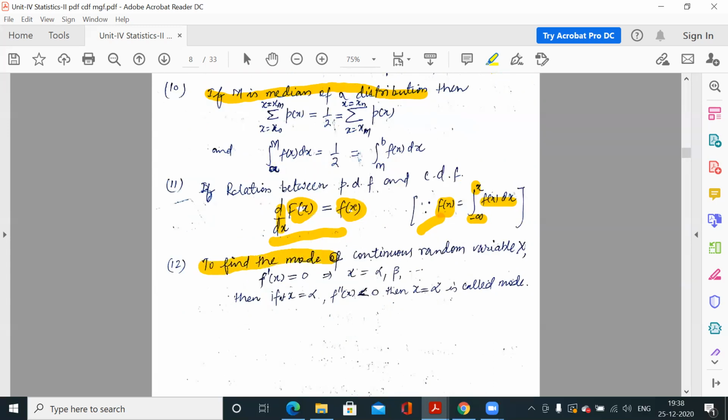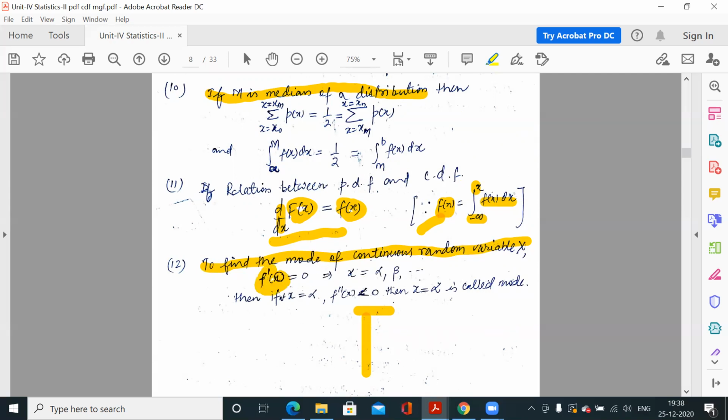Now to find the mode of a continuous random variable x, what is mode? Mode of any series is the highest peak, the most frequent value in that distribution. So most frequent value means the maximum point. Suppose you have the function small fx. How to find out the maximum value of any function? This is the concept from the maxima and minima topic.